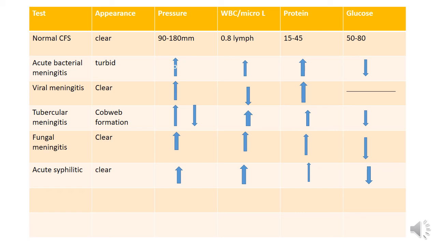Then in viral meningitis, the appearance is clear, pressure increases, and WBC count is mildly raised. Proteins also increase and the glucose level is normal.